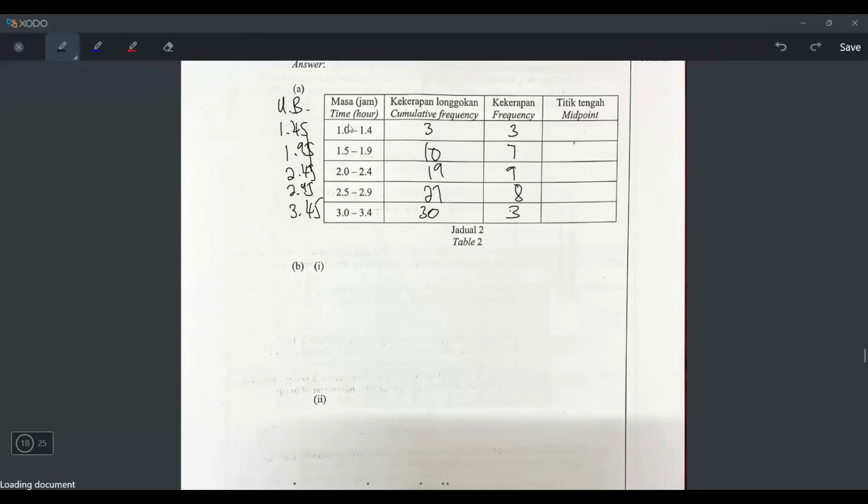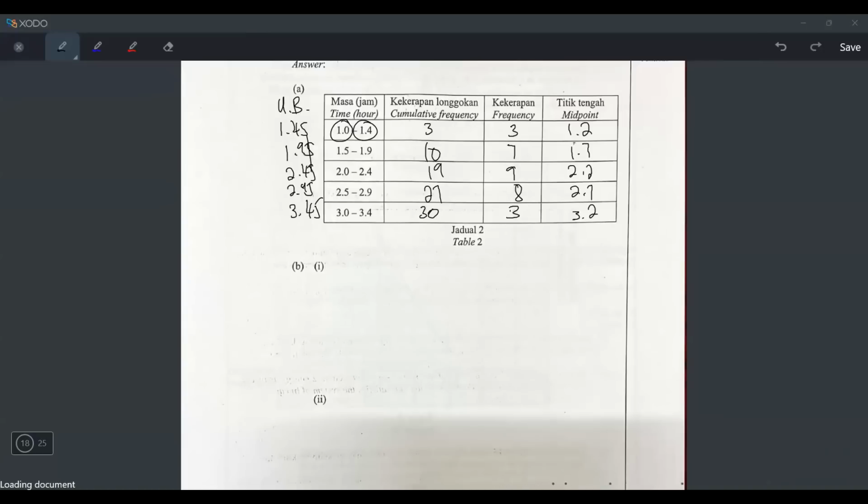Okay, midpoint is very easy. You just take the lower limit and the upper limit, add together and then divide by 2. So 1.0 plus 1.4 divided by 2 equals 1.2. This one, if you press, you get 1.7, 2.2, 2.7, and 3.2. Okay. Use your calculator to solve it.